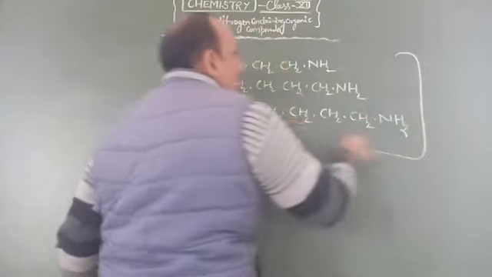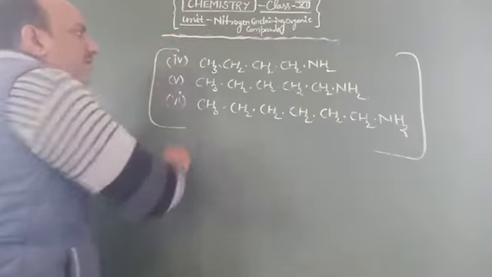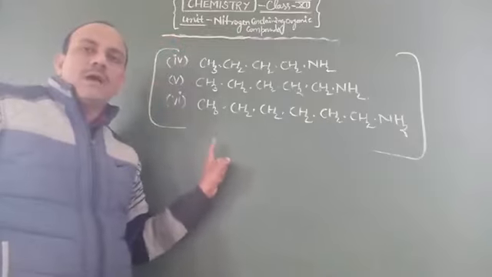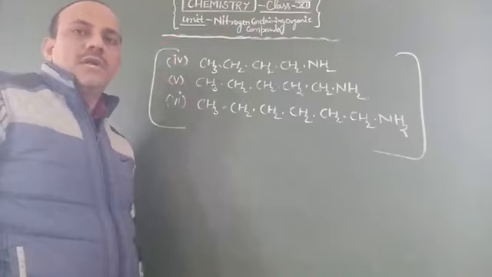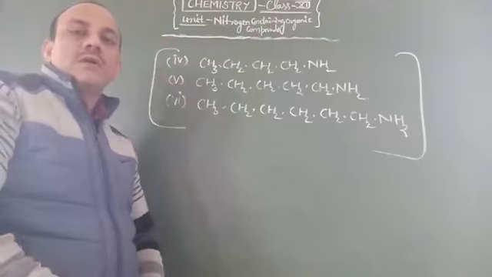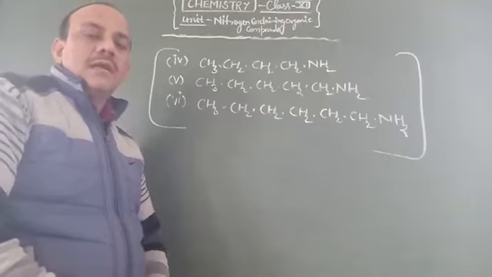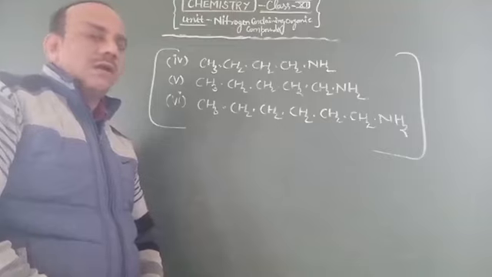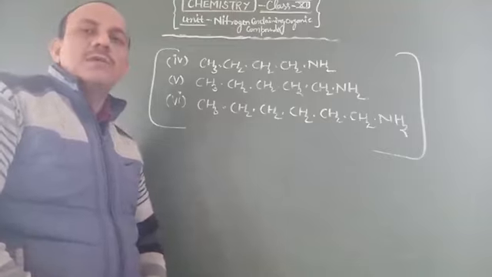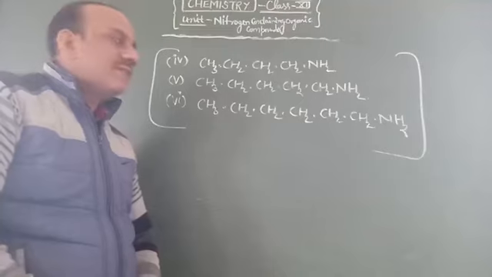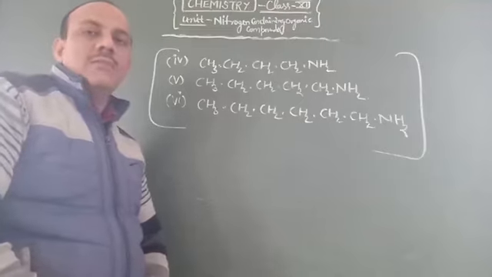Make the IUPAC names of the given amine compounds. We will also discuss the formation methods of amines in the next class, and start your study of compounds of amines, their figures and their chemical reactions.